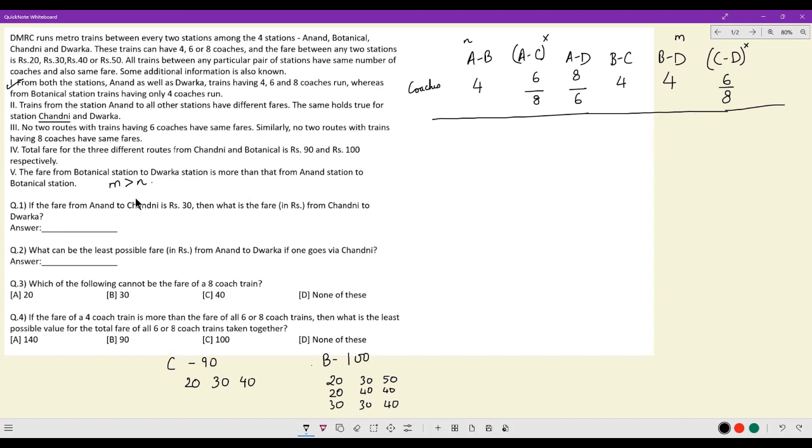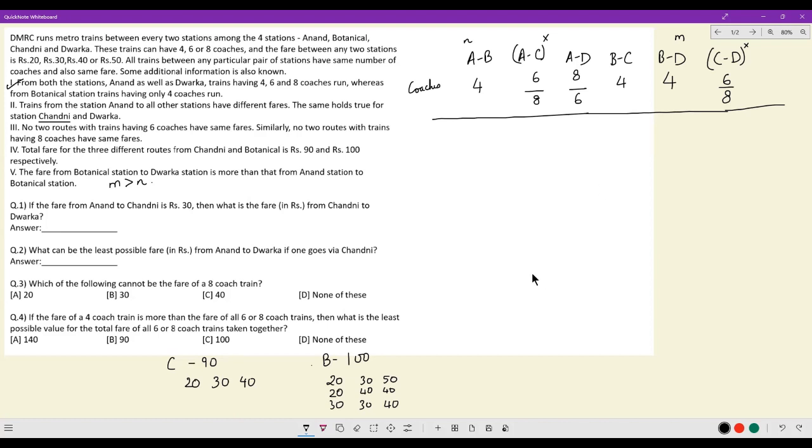Now, looking at the questions, it is a very clear indication that we will not have a precise case coming out. There will be multiple cases. So let's try and identify the exhaustive number of cases. For exhaustive number of cases, how I would go about making it is, for the trains from C, I can see it is 20, 30, 40.